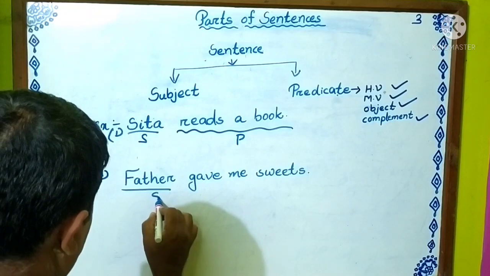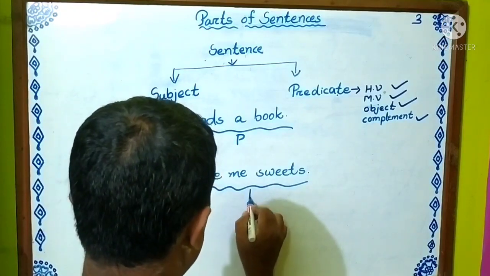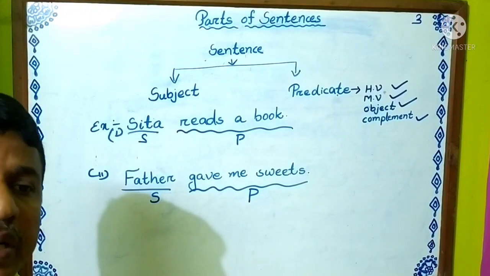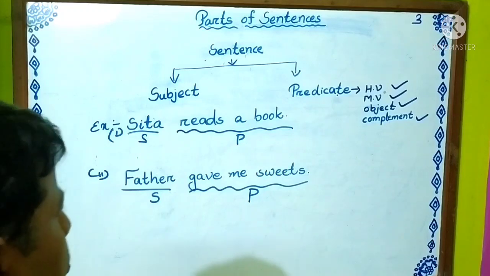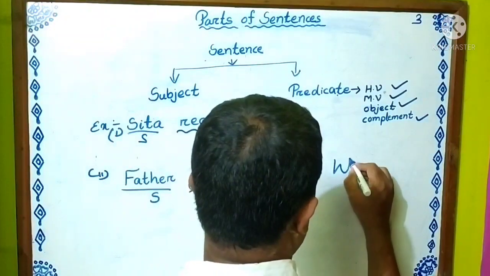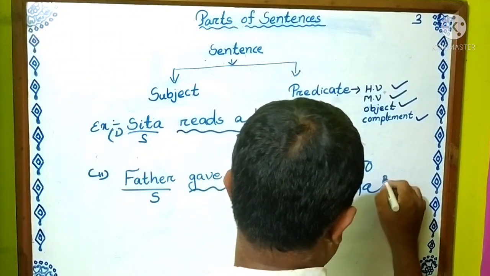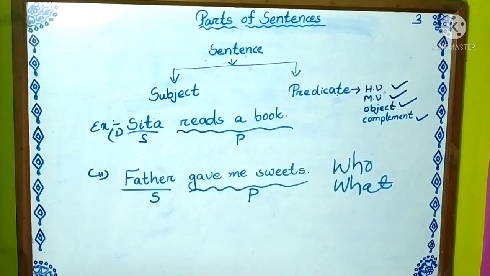Father is the subject and gave me sweets is the predicate. In order to identify who is the subject, you put the question who or what to the verb.